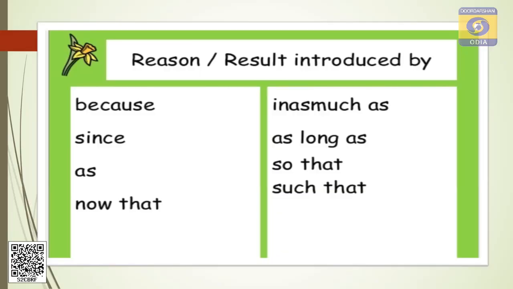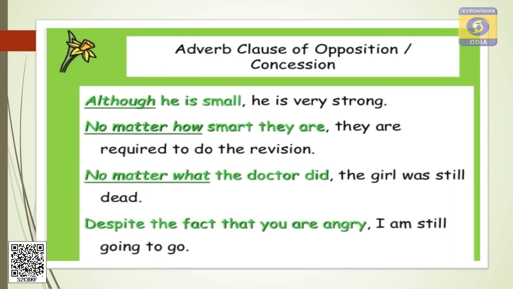These are the subordinating conjunctions of adverb clause of reason. The conjunctions are because, since, as, now that, inasmuch as, as long as, so that, such that. These are the conjunctions. Note down these conjunctions. Now comes adverb clause of concession.